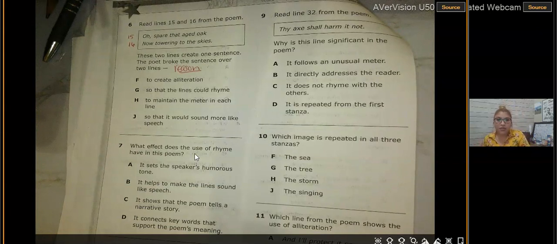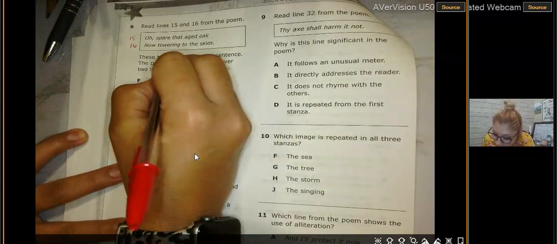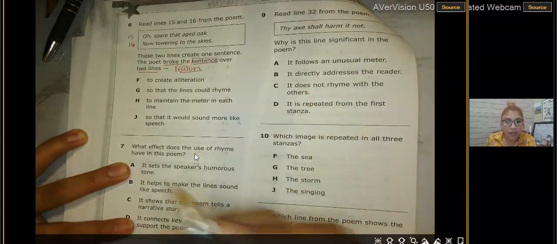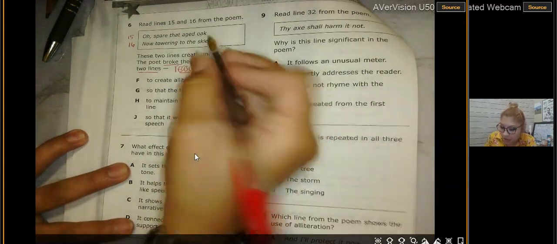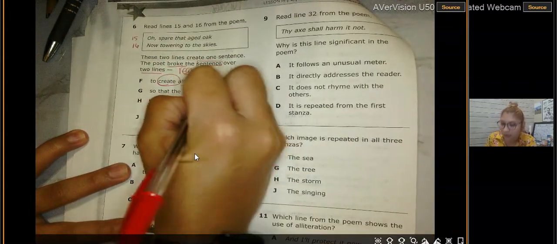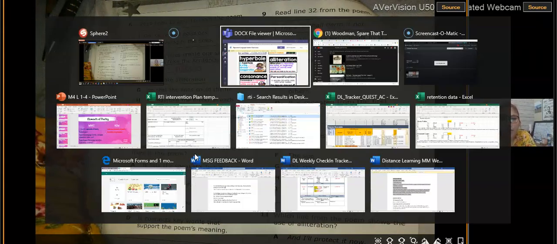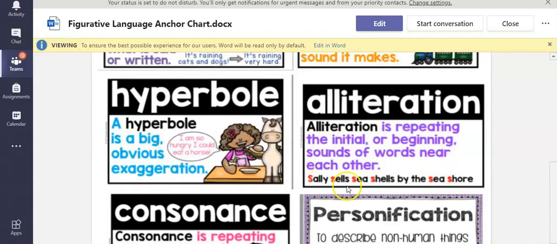Okay, now let's go ahead and read our answers. So he broke the sentence, and they want to know a reason. All right, so F is to create alliteration. So boys and girls, what is alliteration? Let's go back to our anchor chart. Alliteration is a repeating of the initial or beginning sounds of words near each other.